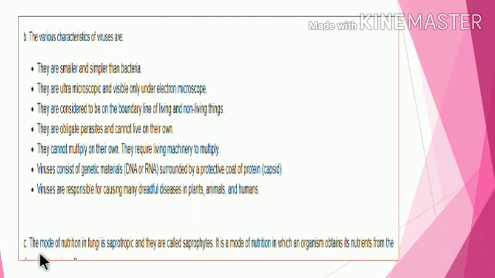And third answer is, the mode of nutrition in fungi is saprophytic and they are called saprophytes. It is a mode of nutrition in which organic matter is the nutrient for the fungi. Isn't it?